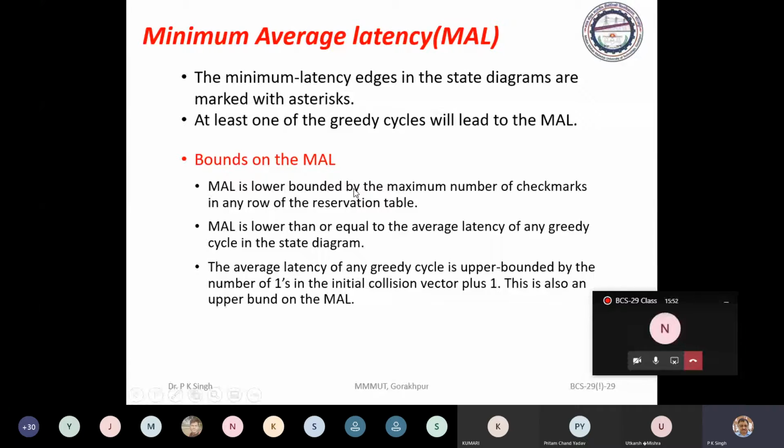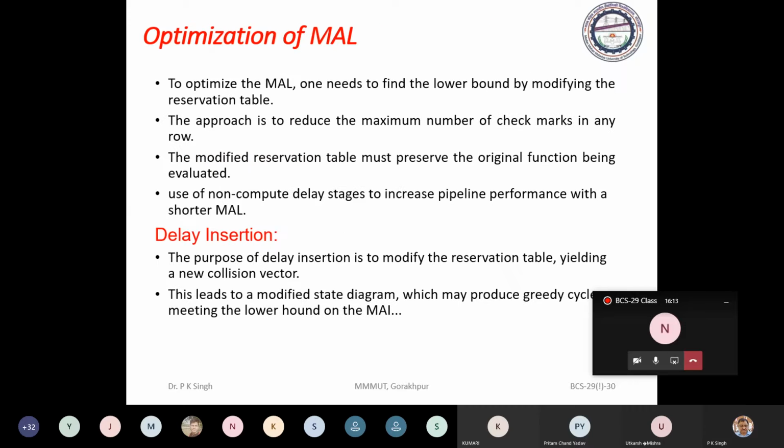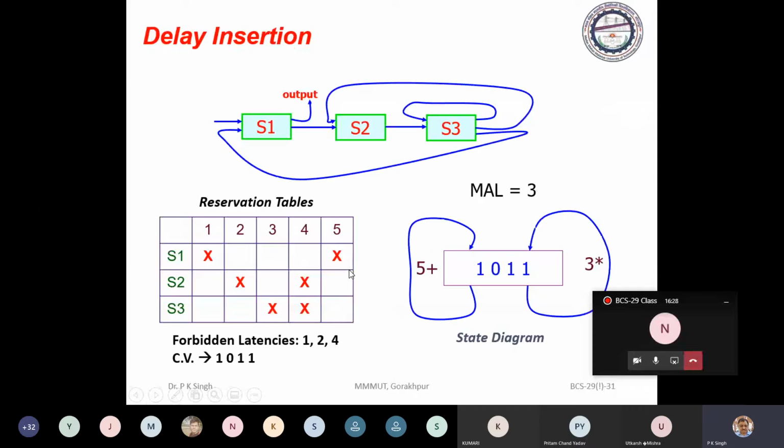We have decided that the lower bound is the maximum number of crosses in a particular row of the reservation table. Your minimum average latency should not go beyond that. So to find the optimal minimum average latency, we have introduced the delay element. We have inserted delay elements like this.